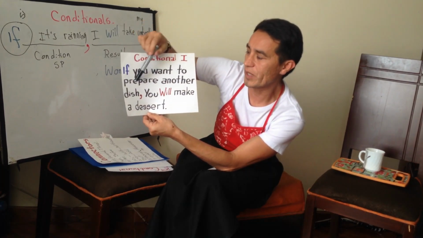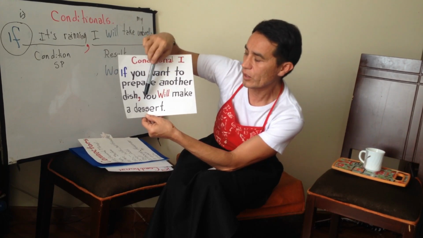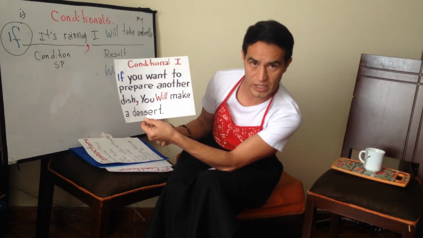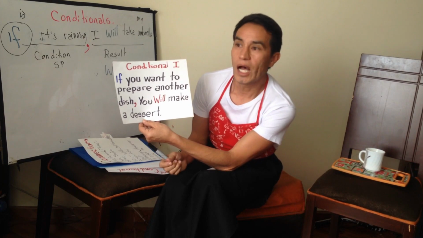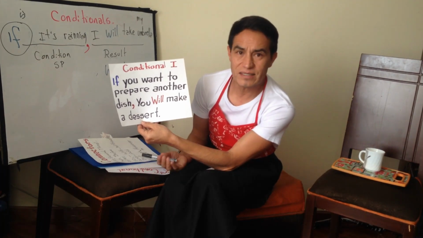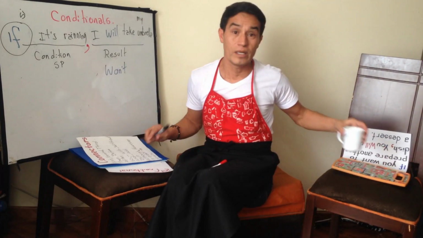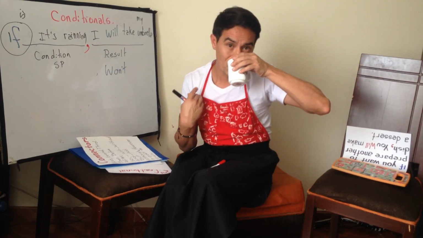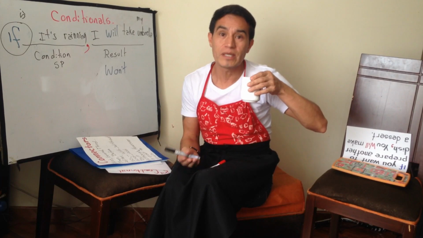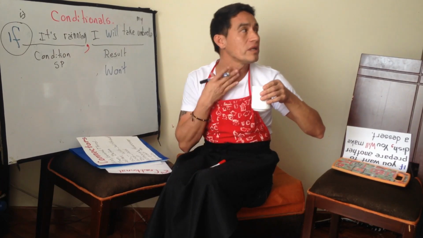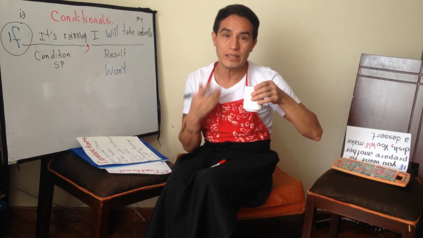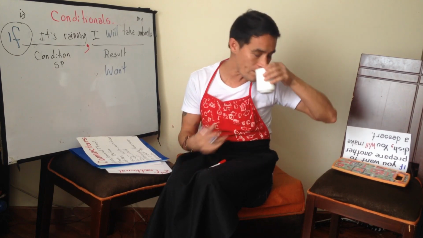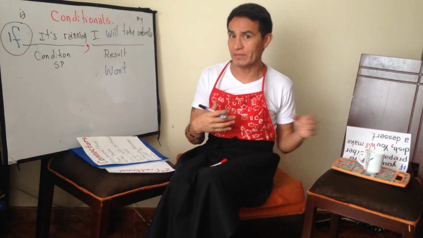Si tú quieres preparar otro plato, tú harás un postre, a salad, whatever you want. Don't forget to drink water, drink coffee, whatever you want, in order to keep your respiratory system very healthy with the COVID.